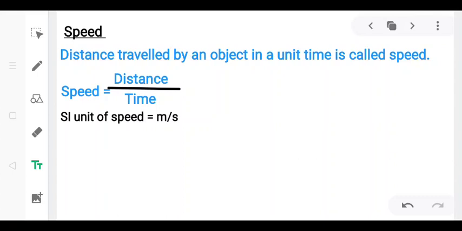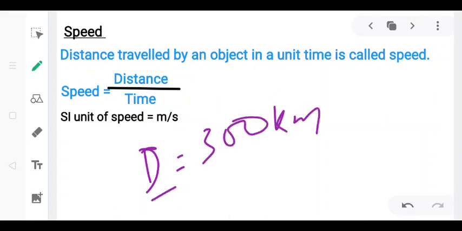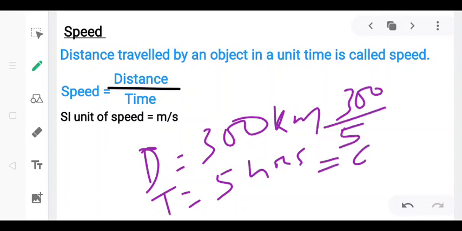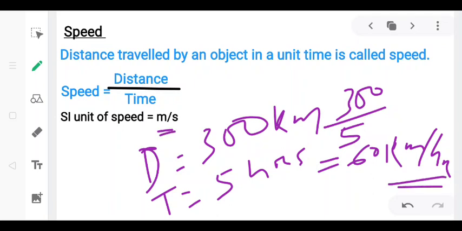For example, let us suppose the distance between two cities is 300 kilometers, and the time taken to cover it is 5 hours. So the speed will be 300 divided by 5, which equals 60 kilometers per hour. So we can use kilometer per hour or meter per second as the unit of speed. There are many units of speed as well.